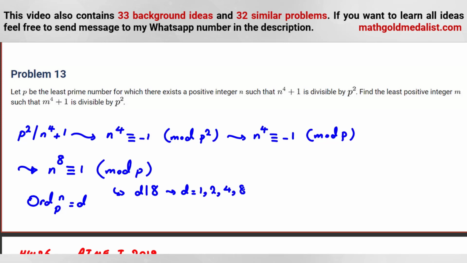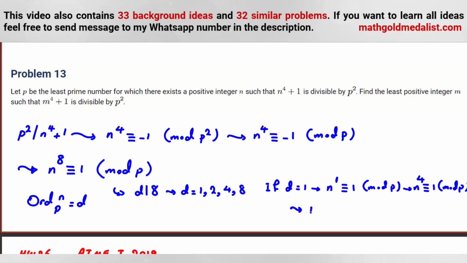Why? Because if d is 1, by the definition of order, n to the 1 is 1 mod p. So if we raise to the 4, n to the 4 also is 1 mod p. But n to the 4 is negative 1 and n to the 4 is 1, so 1 is congruent to negative 1 mod p. So we can conclude p divides the difference, p divides 2, so p is 2.